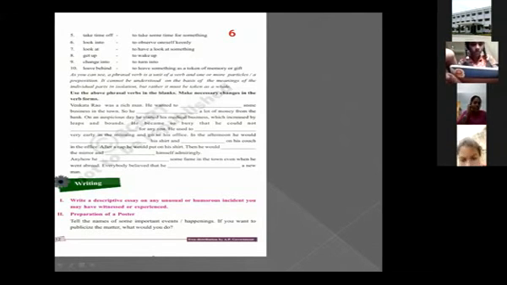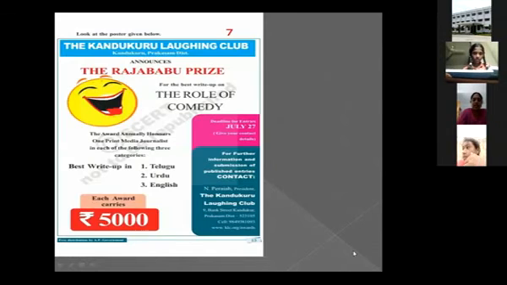Next one, preparation of a poster. You are very much interested to do such kind of things. I know very well, poster making, you know very well. And here they have given one poster also in the next page. Mahendra, you just put the next slide. Poster, you can see it is looking so beautiful, children, and it is looking so colorful also. Yes, I know your ability. You can make very good posters.